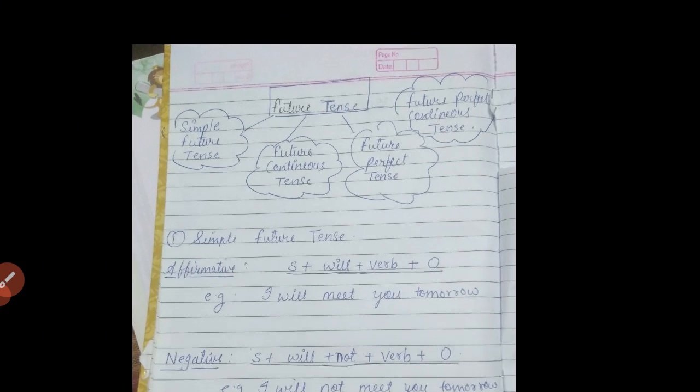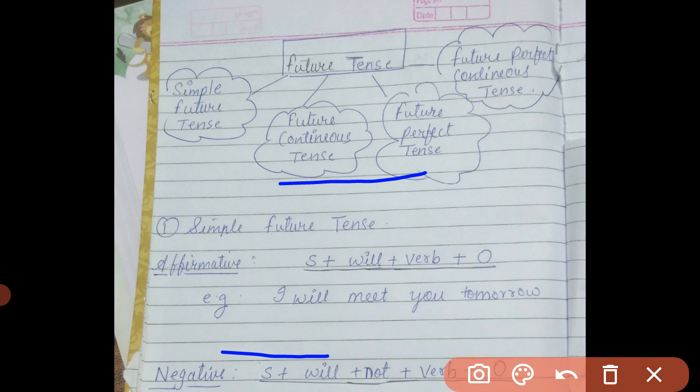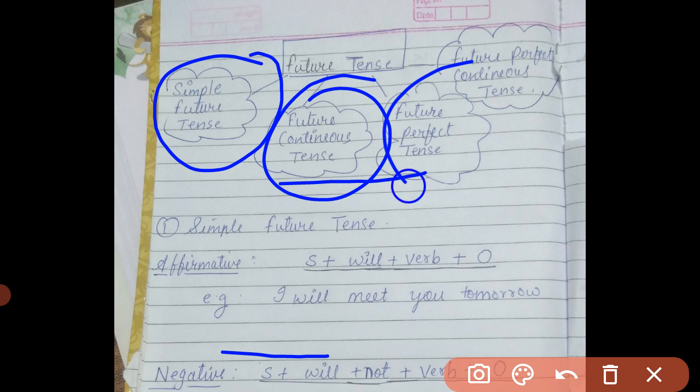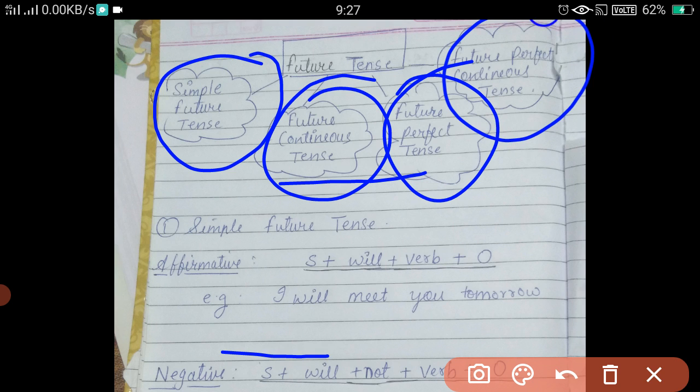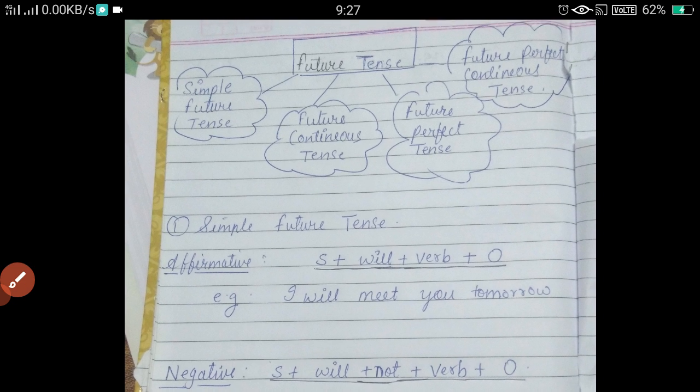So as I told you, future tense is classified into four groups. First is simple future tense, future continuous tense, future perfect tense, and future perfect continuous tense. Simple future tense.